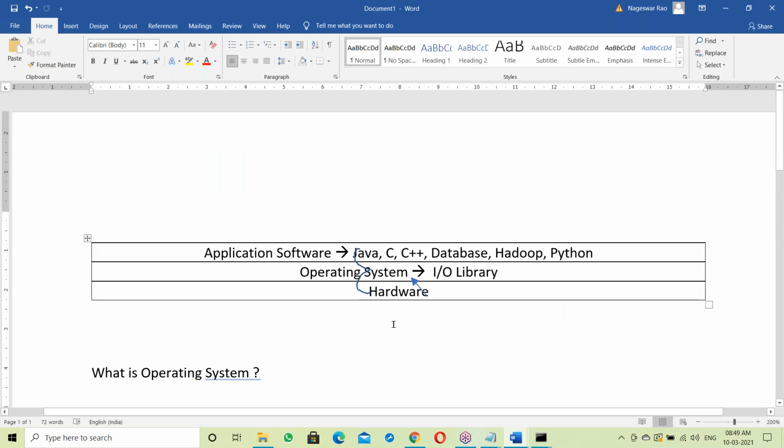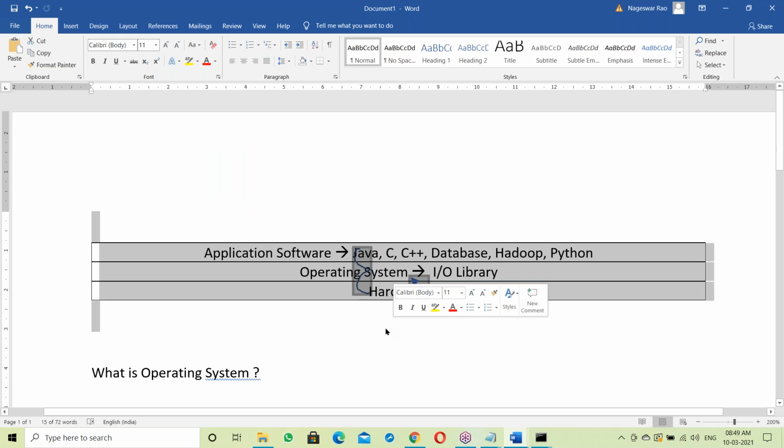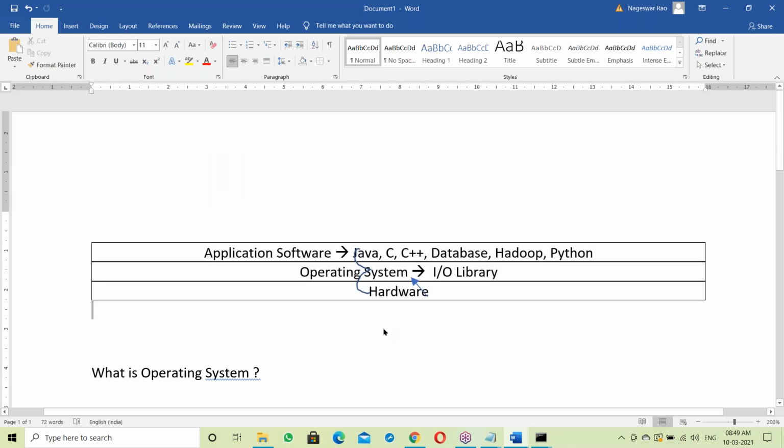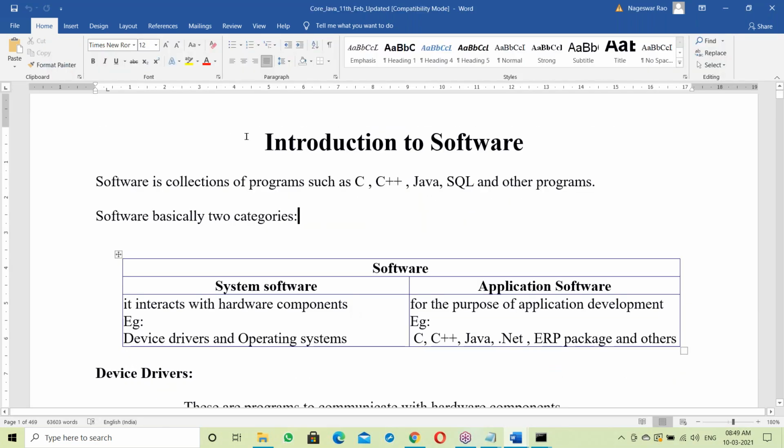Right, okay. So this is about OS. Now you can understand what is platform independent. The topic can be understood somewhat. Next, about OS. See, in the documents, everything is prepared here.